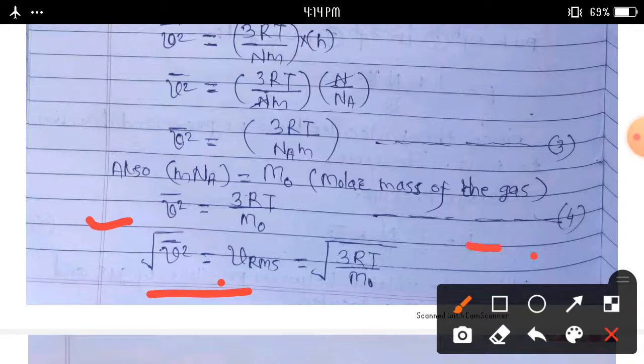Taking the square root of the mean square velocity, this becomes root mean square velocity is equal to square root of thrice RT upon M0. M0 is the molar mass of the gas.